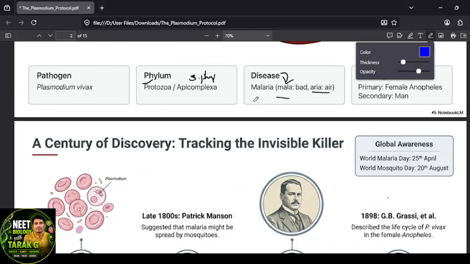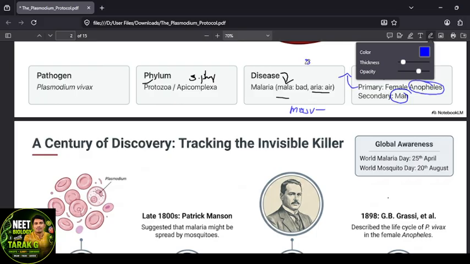It means two hosts: one is the mosquito, the other is the human. The secondary host is man, and the primary host is the female Anopheles mosquito.